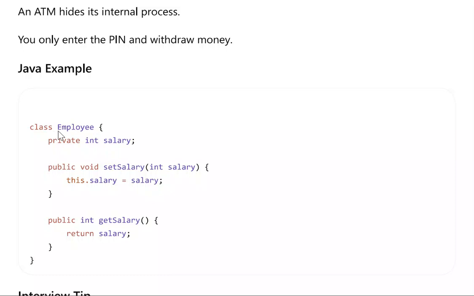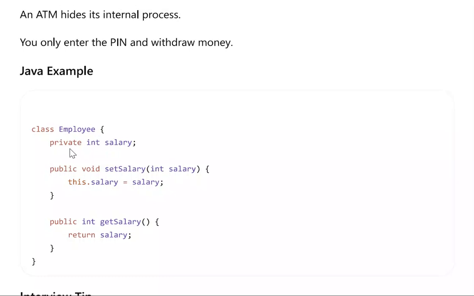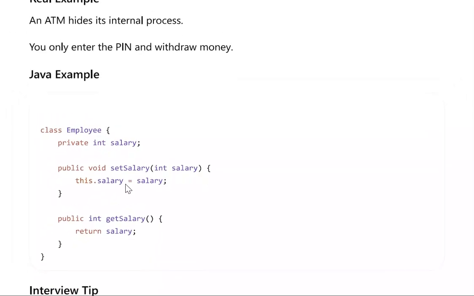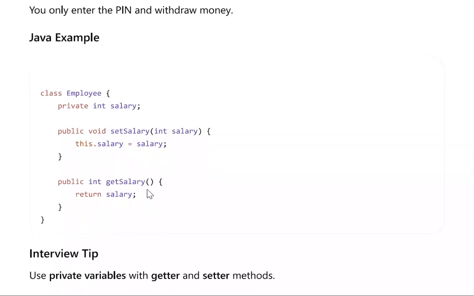Let's see a Java example. We have created a class, we have defined an int variable salary, and we have created a set method, setSalary, with integer salary: this.salary = salary. Then public int getSalary.